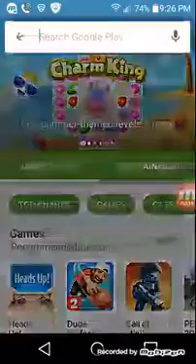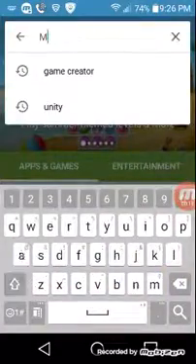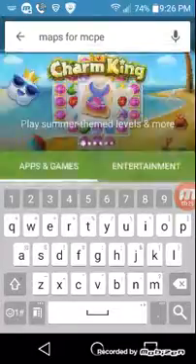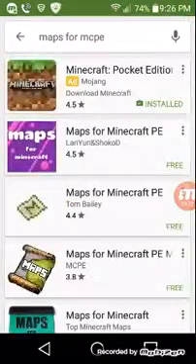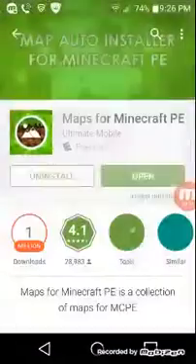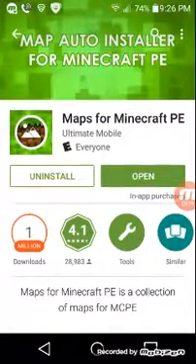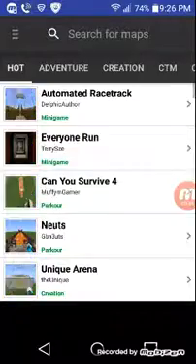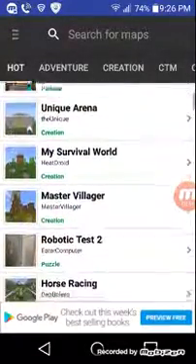First you go to the Play Store and download Maps for MCPE. You gotta install this one. It's on wherever you want, and then after you install it, you open it. Then you put browse maps. You gotta have internet for this. So let's put